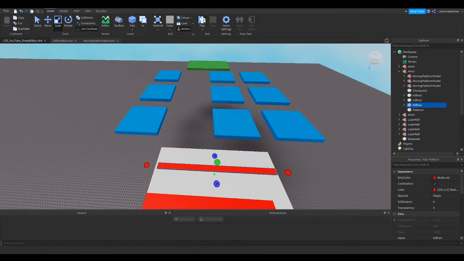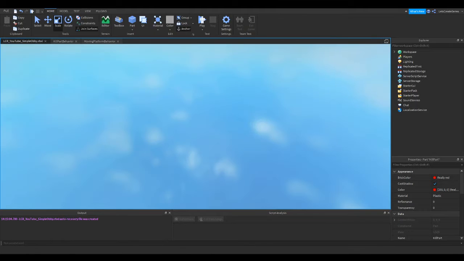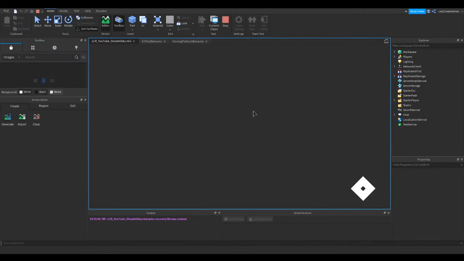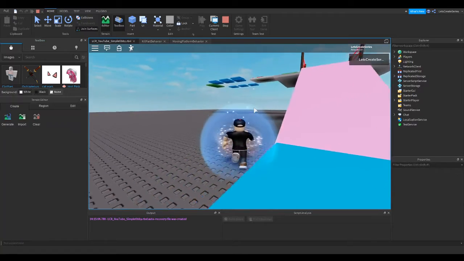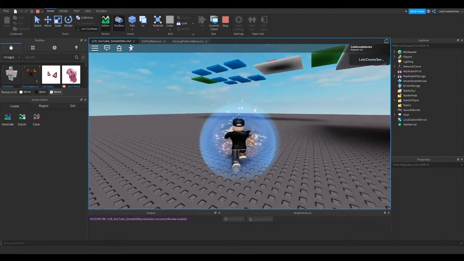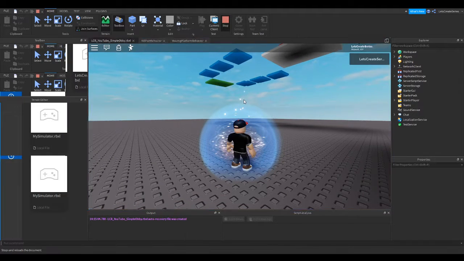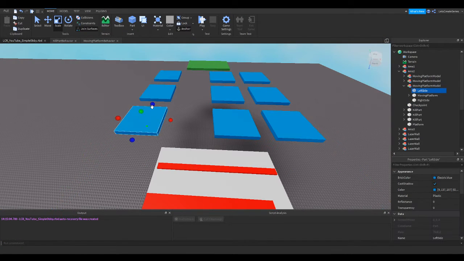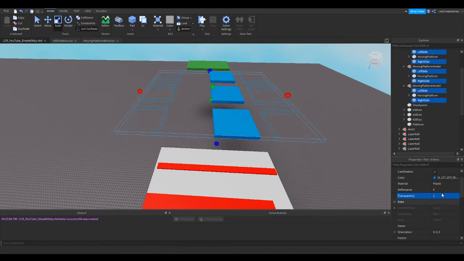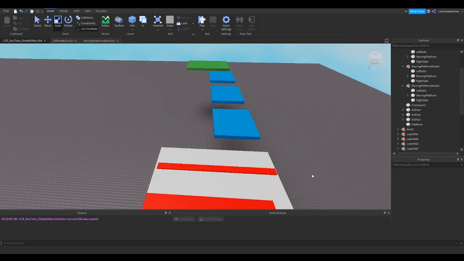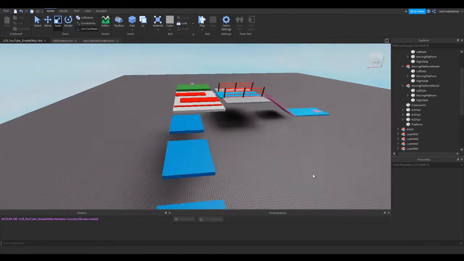Let's take a look and see if all of our moving platforms are moving. And if they are, we can turn the sides invisible. So let's take a look. It looks like they are moving. So I'm going to go ahead and select each of these sides, which I'm doing by holding Alt and Shift, and then we can select each of them. And I'm going to set their transparency to 1 to make them go invisible. And we'll make sure CanCollide is still false, and we can see that in the properties window. And it looks like all of them have CanCollide false. And so then we just have these 3 moving platforms.